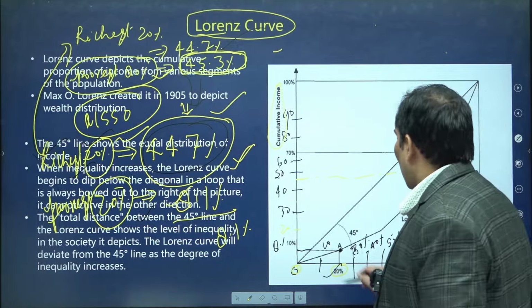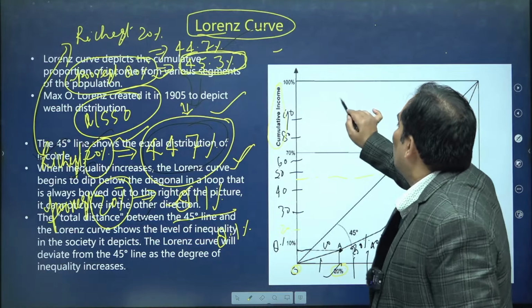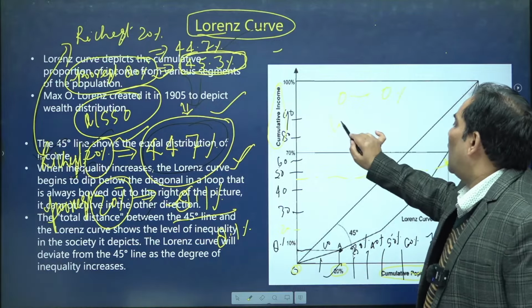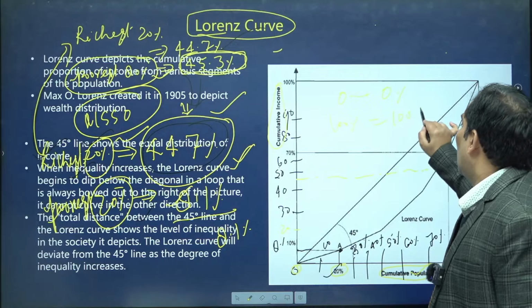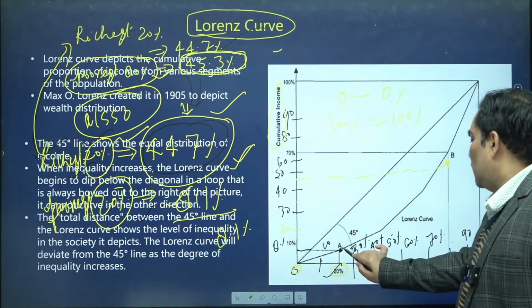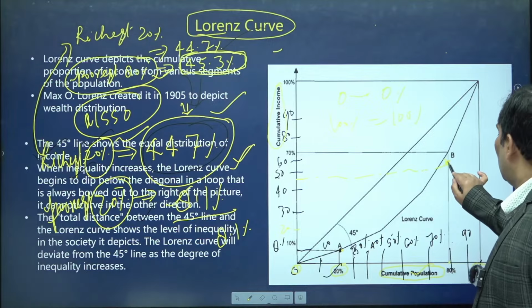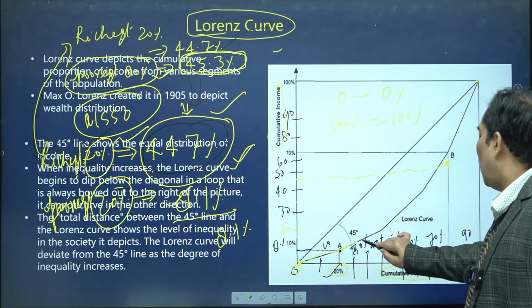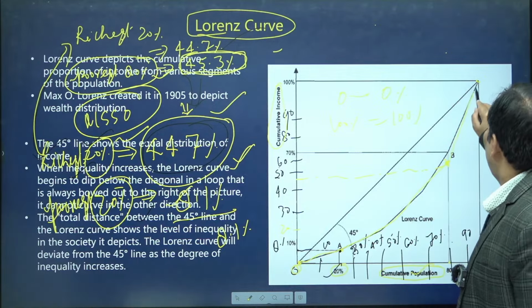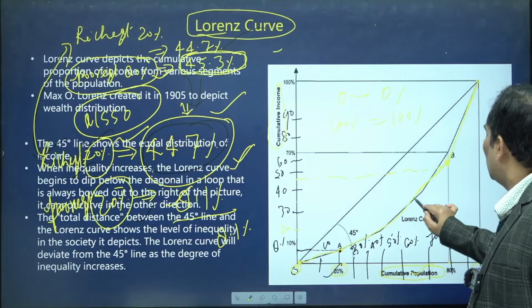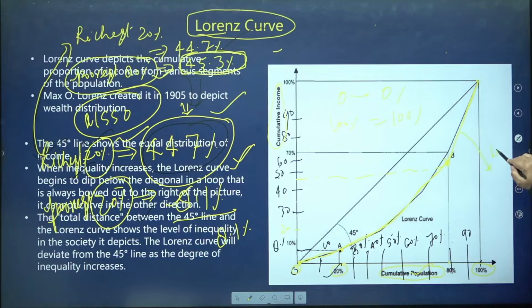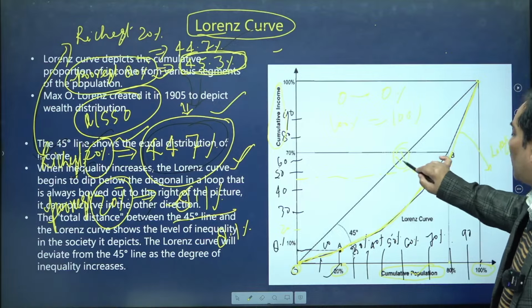We very well know that 0% of people own 0% of resources, and 100% of cumulative people own 100%. So we got four points, and we are going to draw a line like this, which represents the inequality in society. This is nothing but the Lorenz curve. And this is the line of perfect equality we discussed.